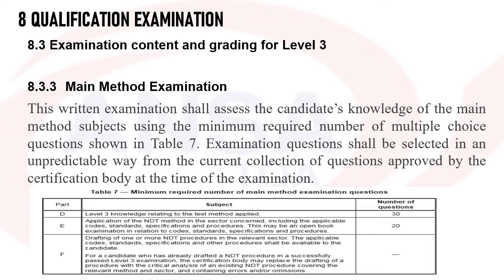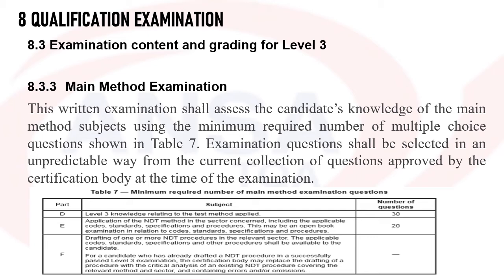Now, when it comes to the main method, the main method examination again consists of 3 parts: part D, part E and part F. Part D is method, which will have 30 questions in the related method and sector concerned. Part E can include the code, standard, specification and procedures related to the particular sector, with 20 questions.